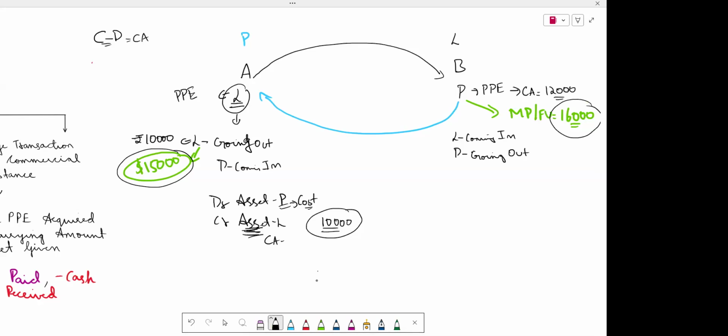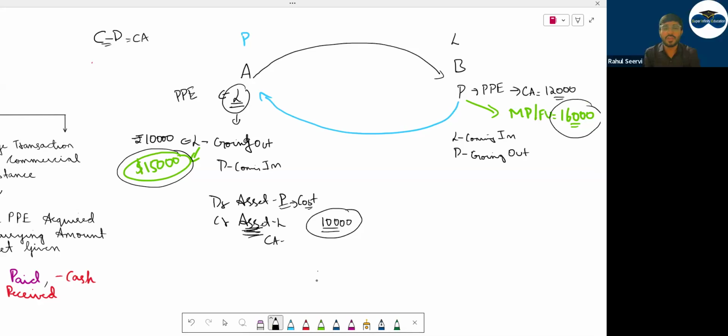Yes, sir. Now you say me which amount will you select to record your asset? At what value you will record this? Either you will record this as 15,000 or 10,000. Now, when should we record this as 15,000? When should we record this at 10,000? When can we record this at 16,000? Certain conditions have been mentioned by IAS 16.